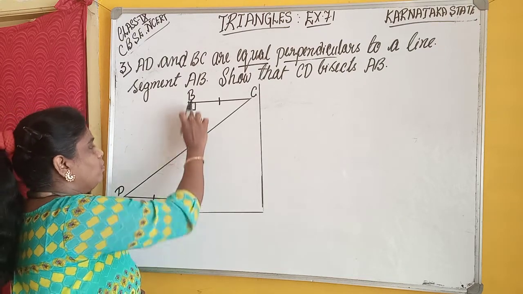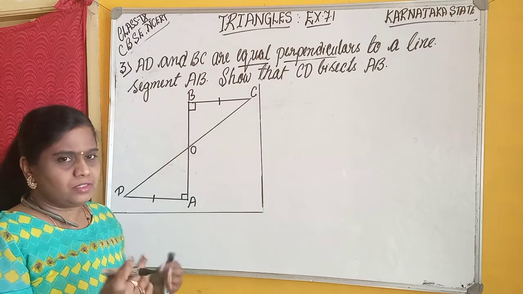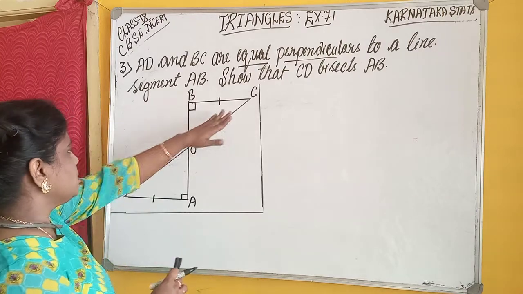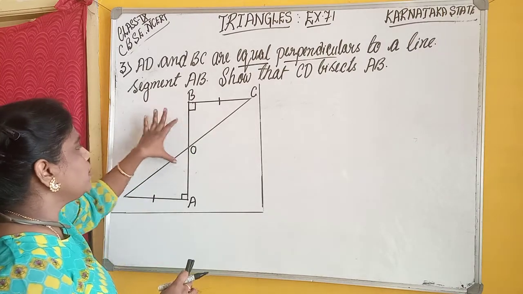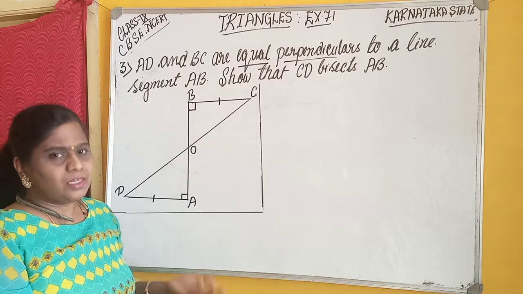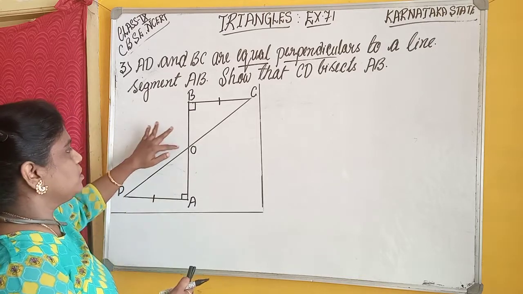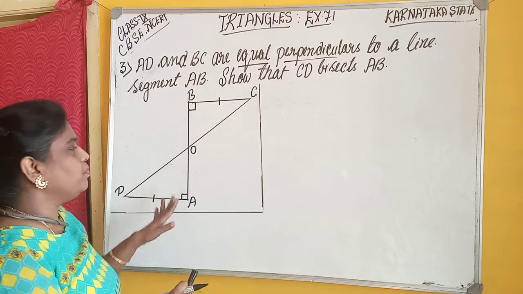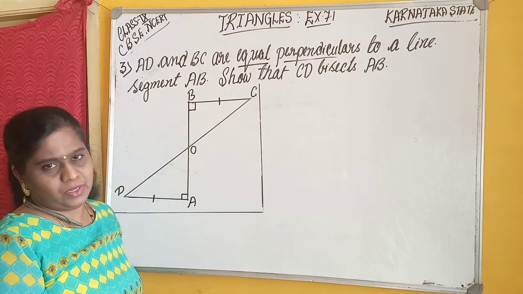We have to prove OB is equal to OA. Bisects means CD cuts AB into two equal parts. That's why we have to prove that OB is equal to OA. If we prove that, we get the statement.